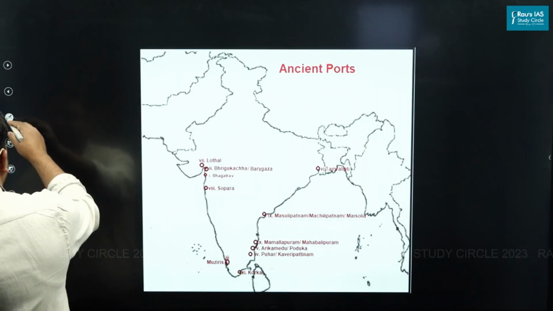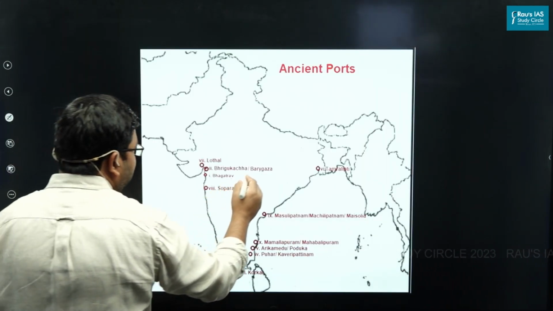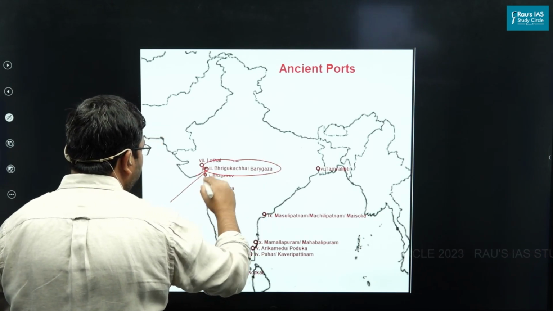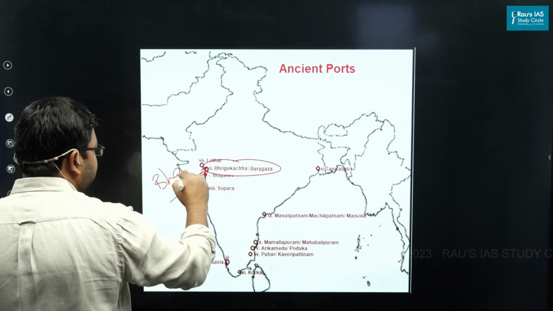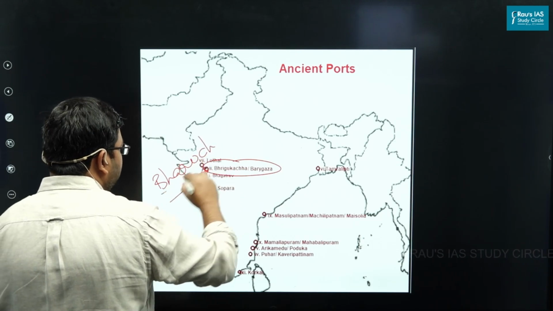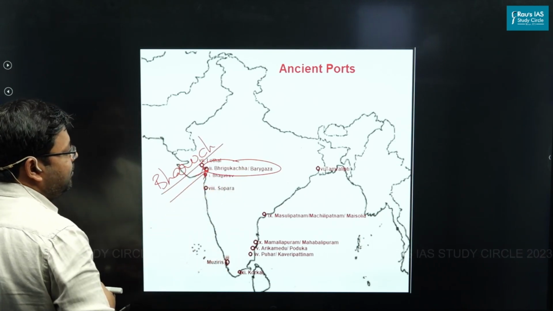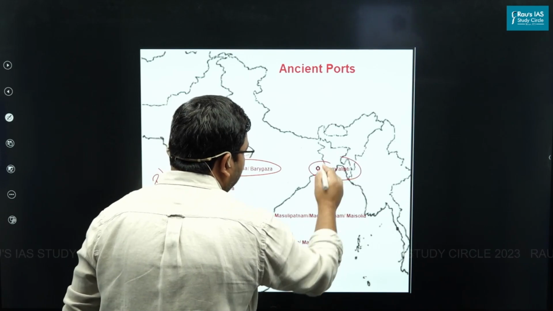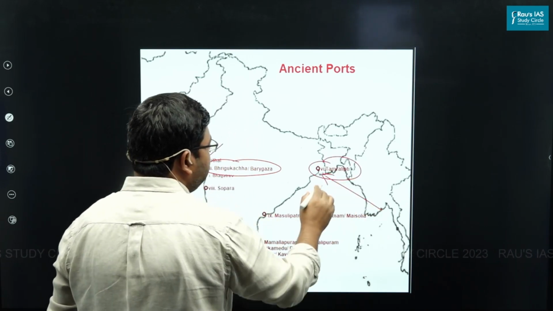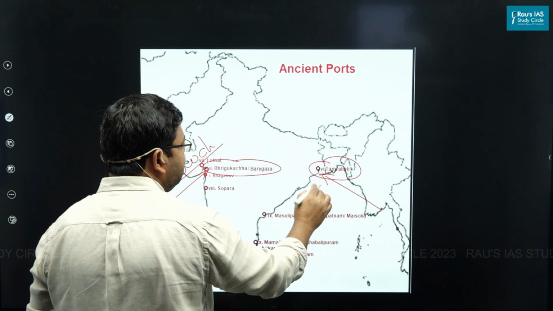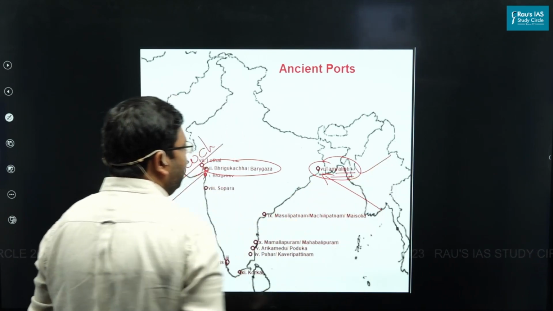See the map. Figure out Bharoch. It was also called Bhrigukachcha. The most important port in the west in ancient India. Then figure out Tamralipti in Bengal. The most important port in the east in ancient India was the port of Tamralipti.